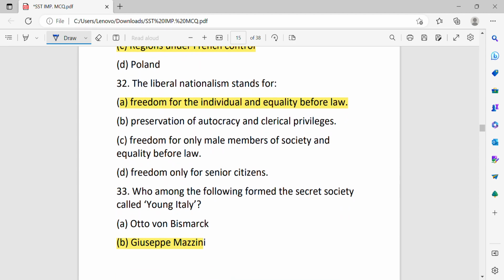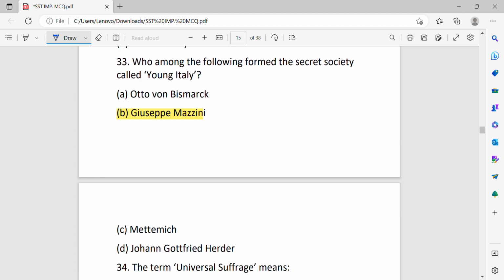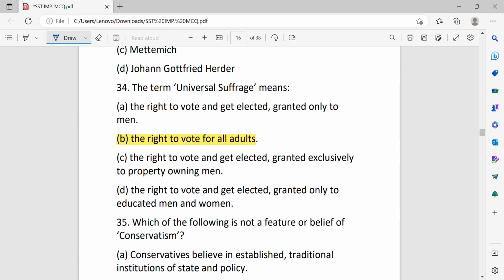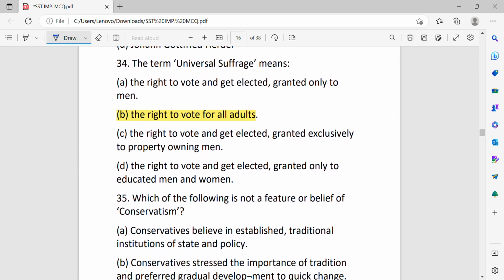The liberal nationalism stand for freedom for the individual and equality before law, preservation of autocracy and clerical privileges, freedom for only male members of society and equality before law, freedom only for senior citizens. The correct answer is freedom for the individual and equality before law. Who among the following formed the secret society called Young Italy, that is Giuseppe Mazzini? The term universal suffrage means the right to vote for all adults.